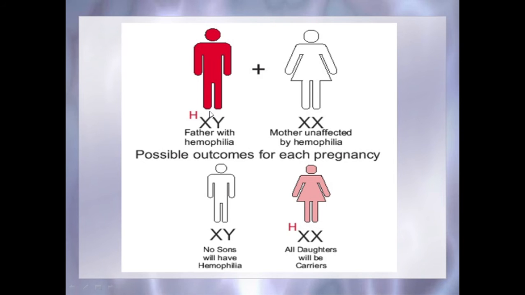Here you can see XY, it shows the father with hemophilia. This is the danger sign which shows the father suffering from hemophilia. Now there is a mother unaffected by hemophilia. The possible outcomes for each pregnancy are: if a baby boy is born, he will not have hemophilia, but all daughters will be carriers of the disease hemophilia.